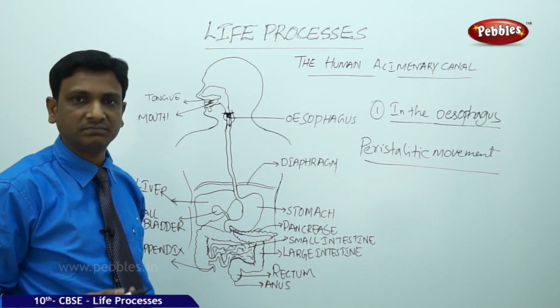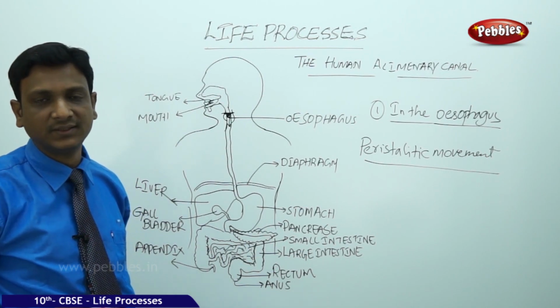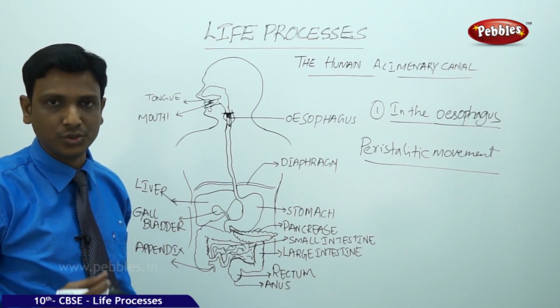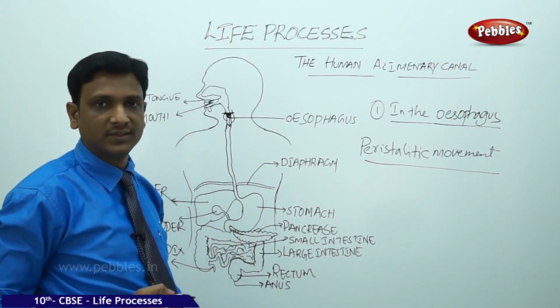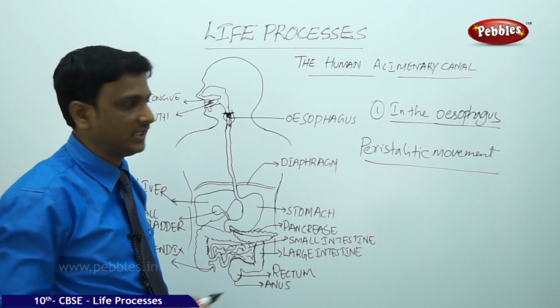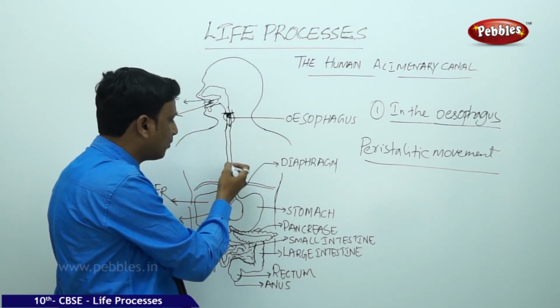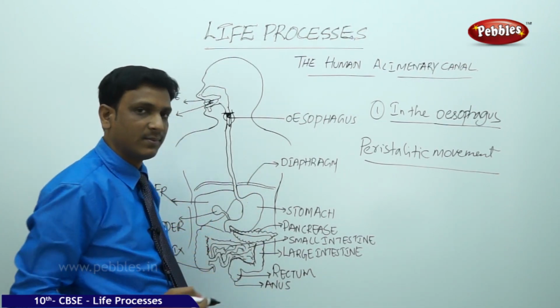There is no digestion in the esophagus. The esophagus is just a passage, a tube through which the food passes from the mouth to the stomach. That's all. So no other digestion takes place in this part. Only the peristaltic movements push the food downwards into the stomach.